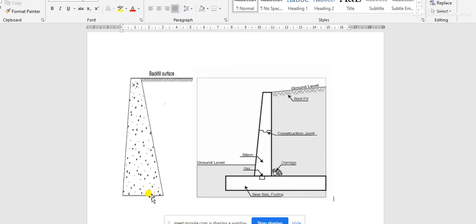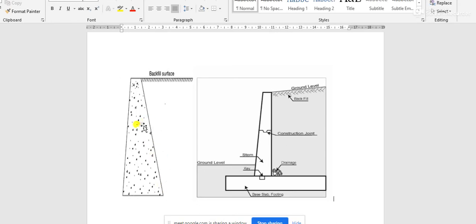When we want to compute the earth pressure, the back surface of the wall may be vertical or inclined, and the backfill soil surface may be horizontal or inclined, but the soil and the wall intersect at a plane.